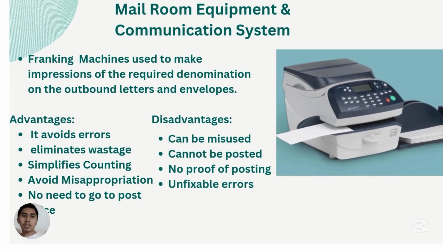Now, we also have franking machines, which are used to make impressions of the required denomination on outbound letters and envelopes. Its advantages are that it avoids errors, eliminates wastage, simplifies counting, avoids misappropriation, and you are highly likely not to need to go to the post office. Its disadvantages, however, are that it can be misused for private or personal use. It cannot be posted, so there is no proof of posting. And once you use it, you cannot fix the errors since it cannot be edited.